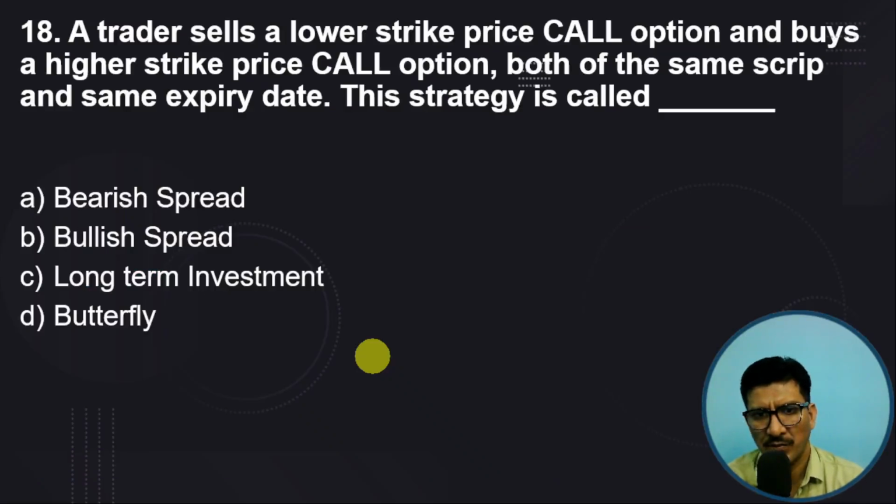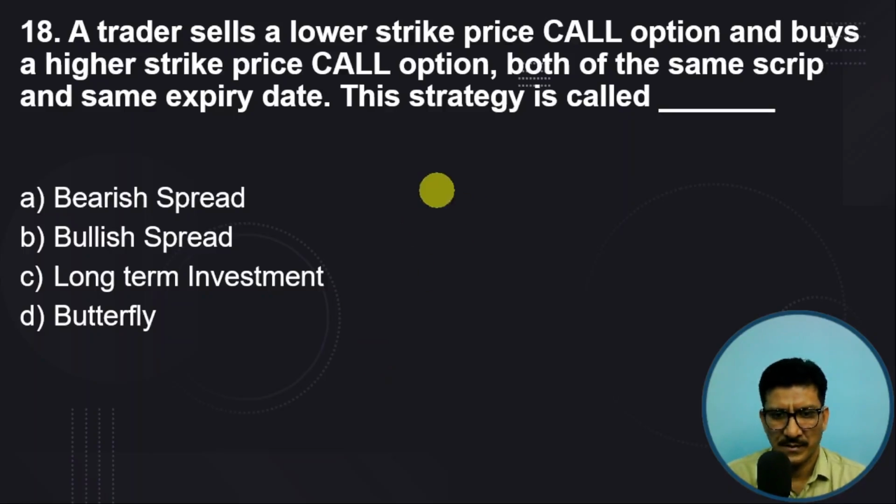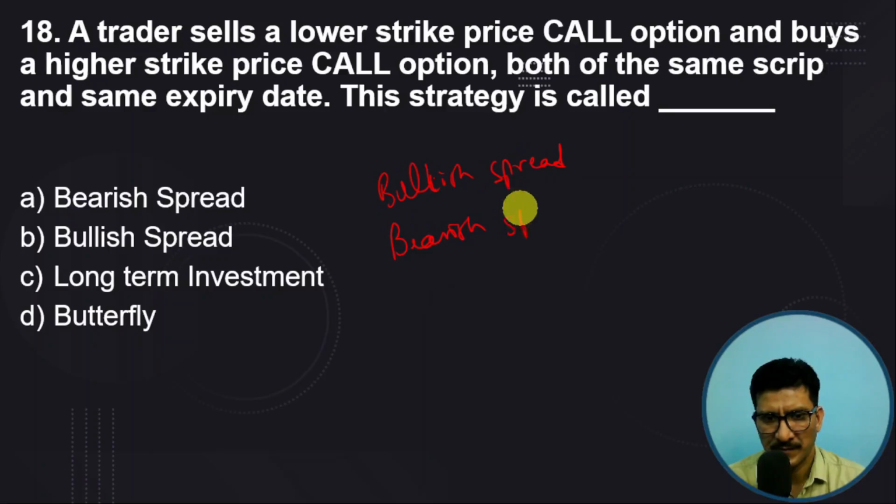A trader sells a lower strike price call option and buys a higher strike price call option. Both of the same script, same stock, and same expiry date. This strategy is called. So this is a spread strategy. So you need to understand whether it is a bullish spread or a bearish spread.